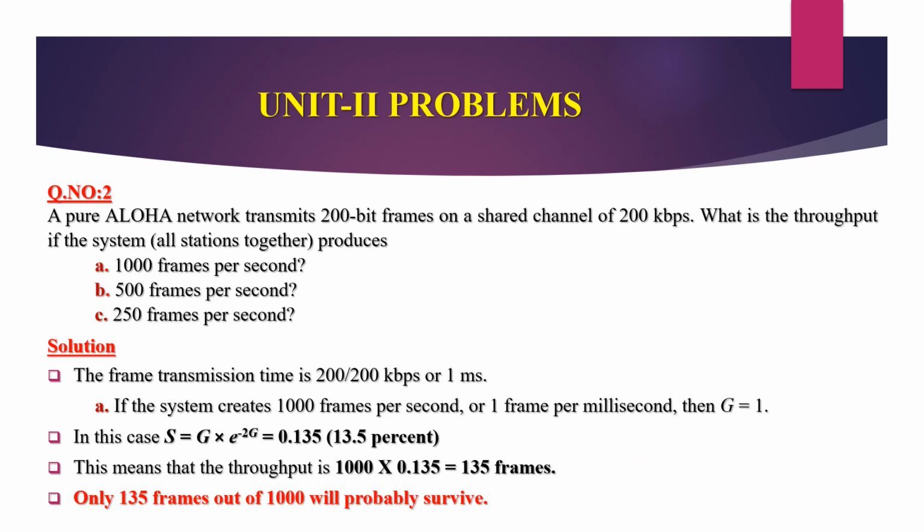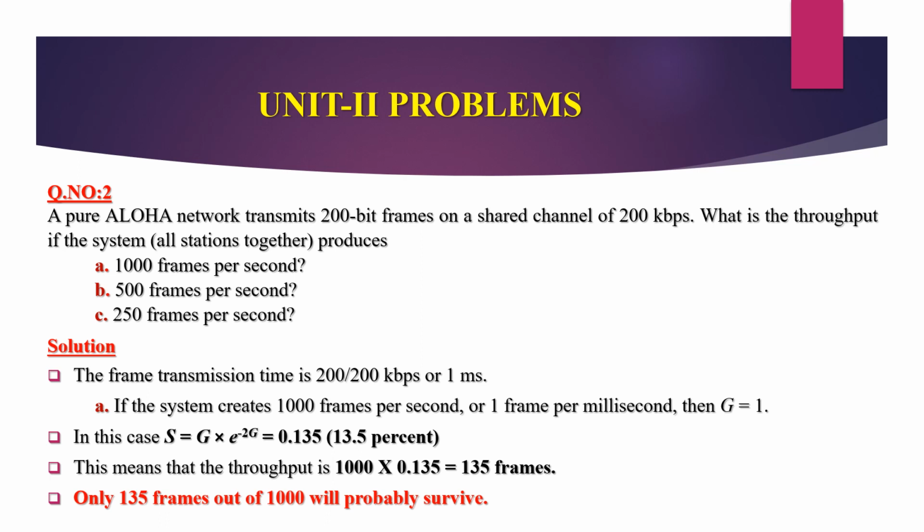Next, a pure Aloha network transmits 200-bit frames on a shared channel of 200 kbps. What is the throughput if the system, all the stations together, produces A, 1000 frames per second, B, 500 frames per second, and C, 250 frames per second? Let us go to the solution. The frame transmission time is 200 bits by 200 kbps, or 1 millisecond. We will take case A.